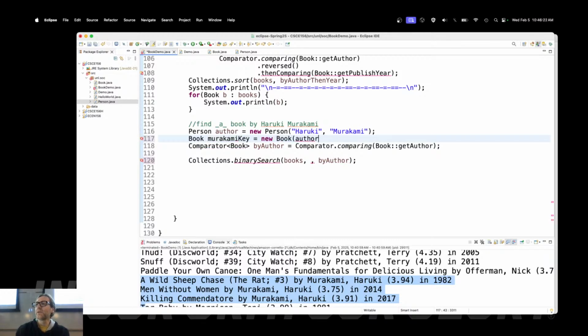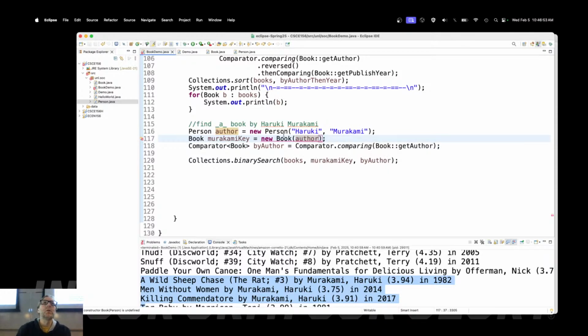And I'm just going to say what the author is, because if I already knew what the title was, then I'd be done. Why am I searching if I already have a Murakami book in my hand right now? Unfortunately, actually, I can put this down there and see that that solves the problem on line 120. But unfortunately, I don't have a constructor that just takes an author. Well, if you don't have a constructor like that, what you can do is you can start filling in null values. I don't know what the title is, or I don't know what the ID is. I don't know what that is. I don't know what that is.